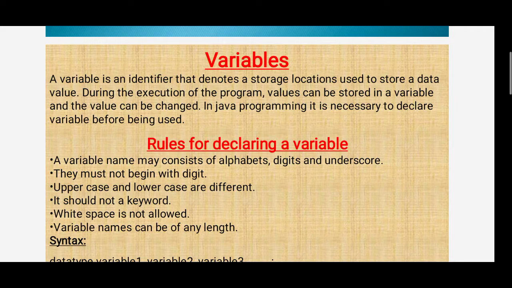During the execution of a program, values can be stored in a variable and the value can be changed. In Java programming, it is necessary to declare a variable before it is used.